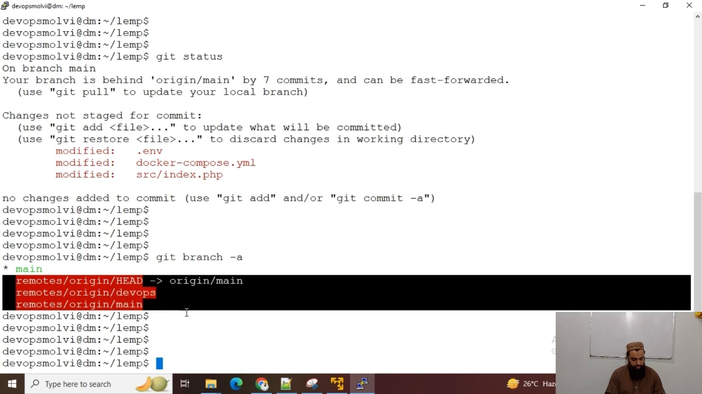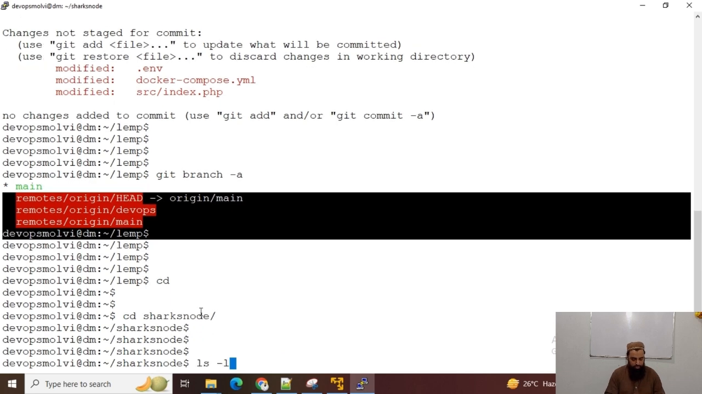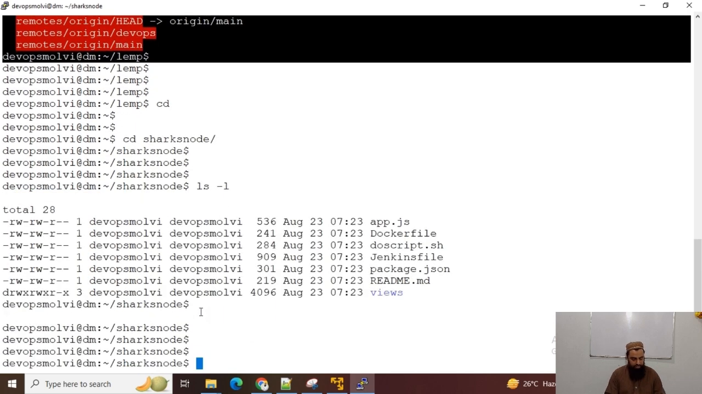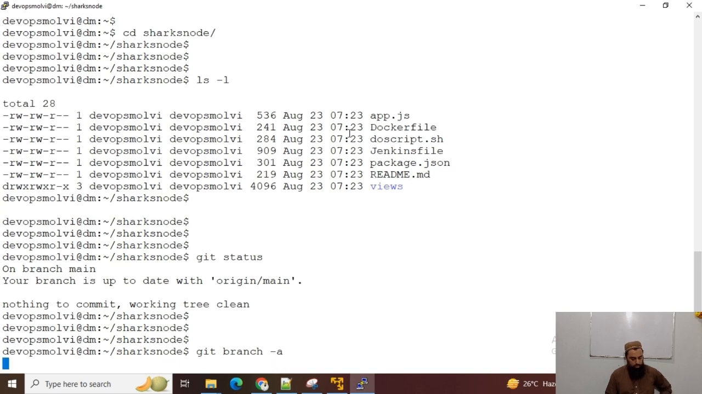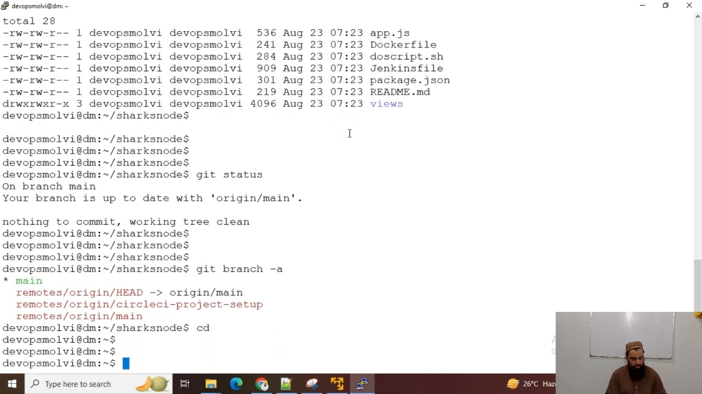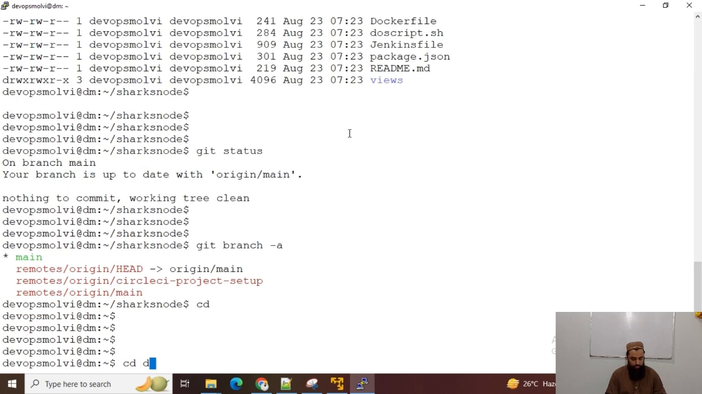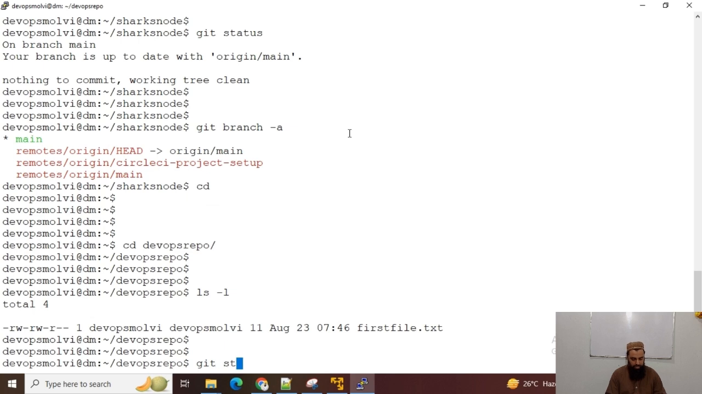Similarly, if I go to the sharks node directory, which is the repository I just cloned in front of you, and run git status, it is also on the main branch. With git branch -a, it shows all the remotes and all the branches. There is only one branch, just like we have in our DevOps repo. Git branch -a lists all the branches.